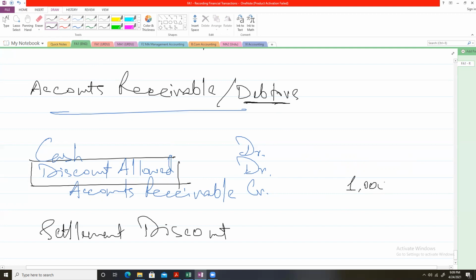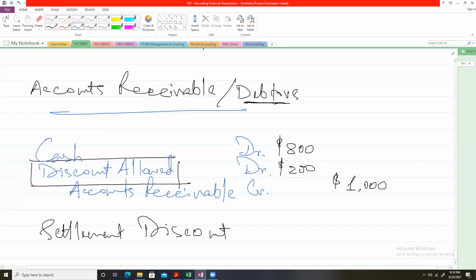But afterwards, for some reason we allowed him to settle his account at $800. In this way, we allowed the debtor to avail a discount of $200.